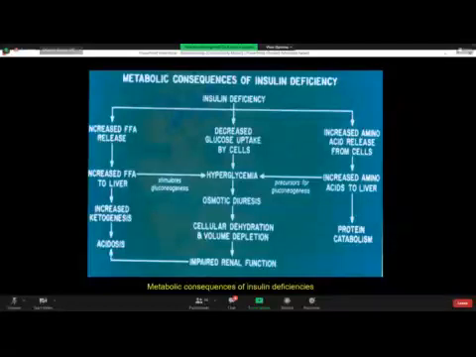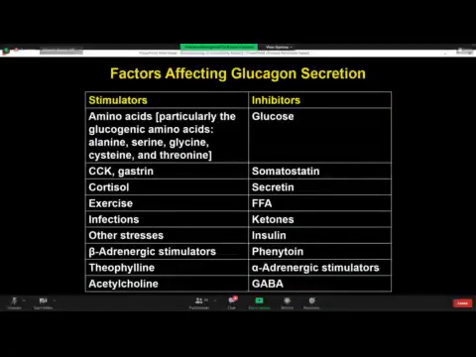So what is the net result of deficiency of insulin? Hyperglycemia, impaired renal function, metabolic acidosis, ketogenesis, free fatty acidemia, and negative nitrogen balance would result. So this slide is a beautiful depiction of the pathophysiology of diabetes mellitus.